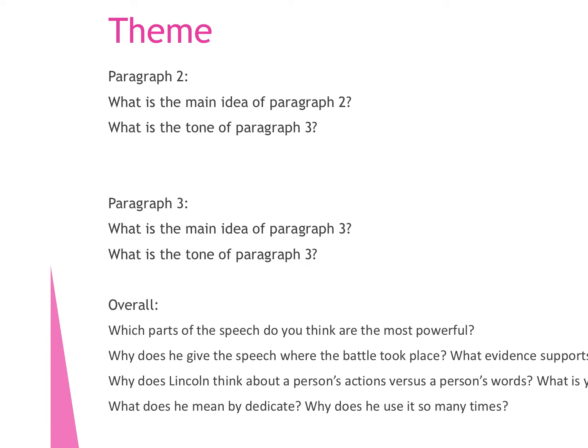This was on the worksheets that we did, but let's talk about it. So let's look at paragraph 2 again. The first paragraph said, 87 years ago, our fathers brought forth upon this continent a new nation, conceived in liberty and dedicated to the proposition that all men are created equal.